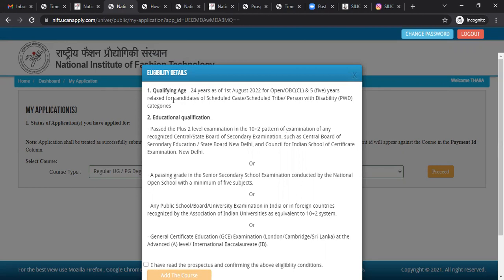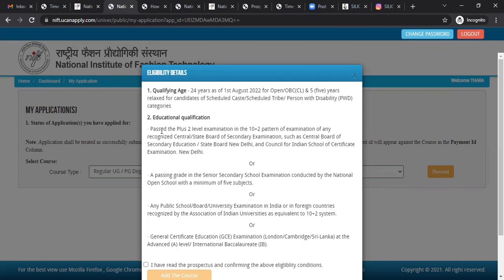Okay. Qualifying age, 24 years as of 1st August 2022 for open and OBC creamy layer, and 5 years relaxed for candidates of scheduled caste or scheduled tribe, person with disability categories.